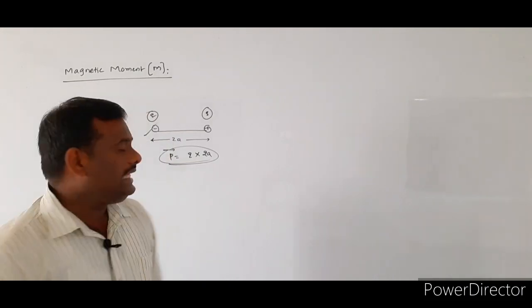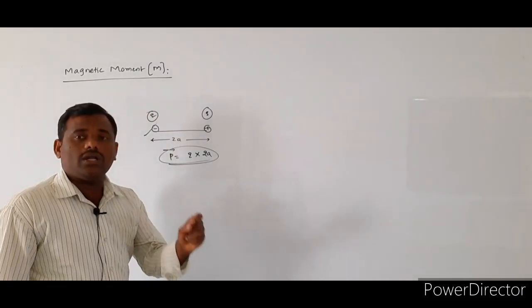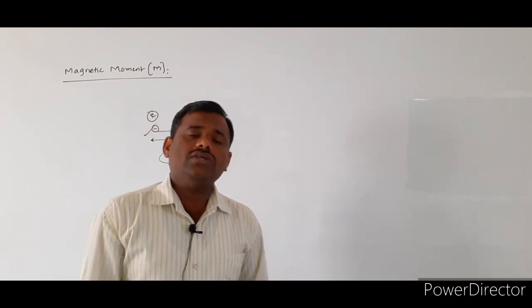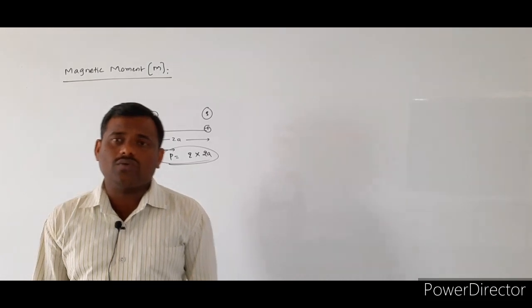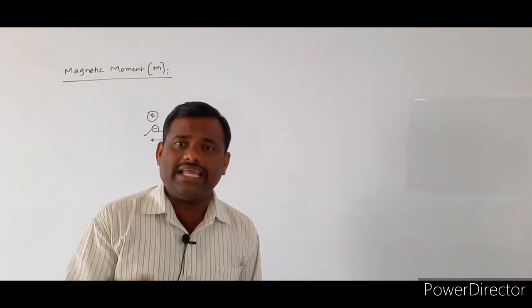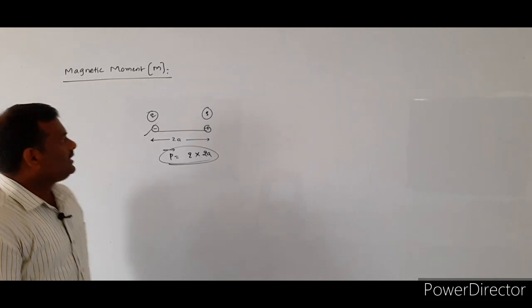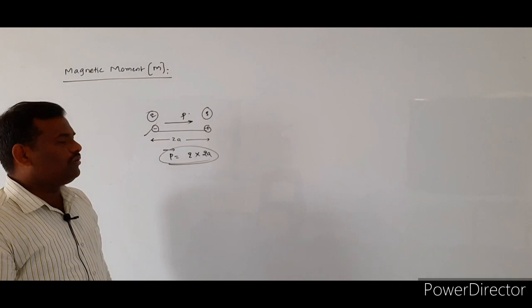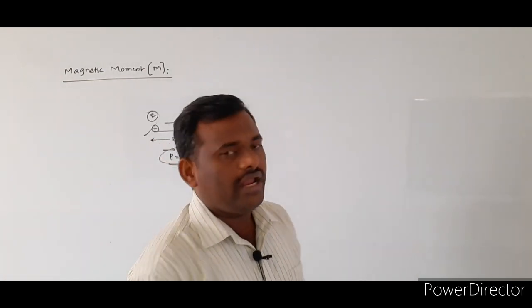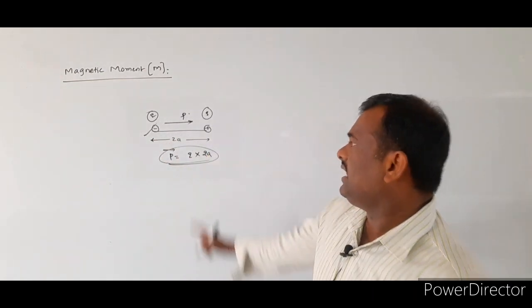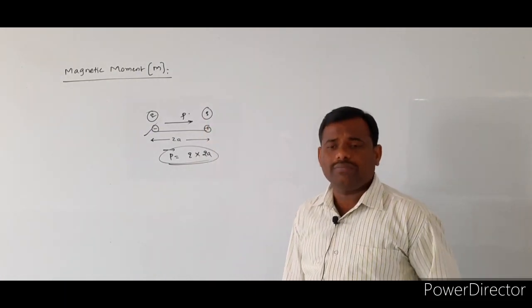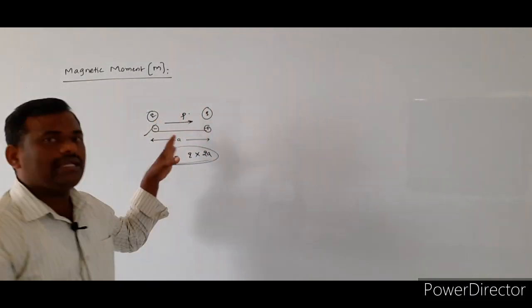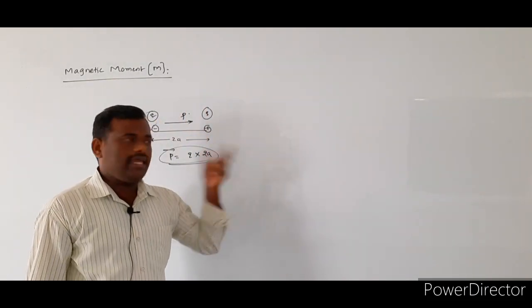Here we said that the electric dipole moment is a vector quantity. If we say a quantity is a vector quantity, we have to mention its direction. The direction of the electric dipole moment is always directed from the negative charge to the positive charge. So this is the basic we already learned in electrostatics.